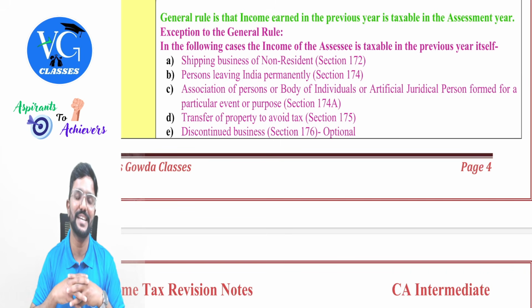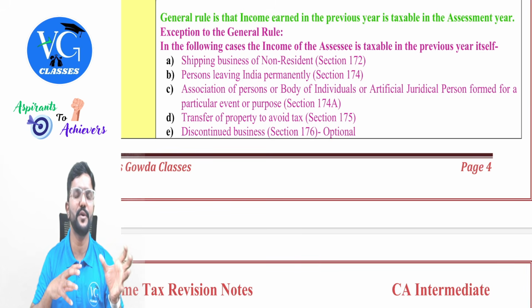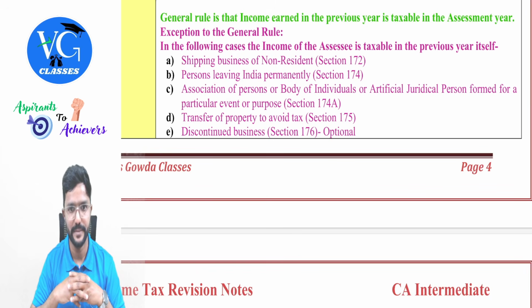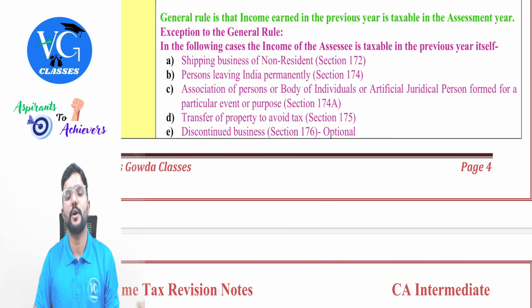And even income tax comes under the control of whom? Central government. So there will be information passed on by the passport department or visa department to the income tax department whenever the person is moving out of India permanently. Yes. Next, association of persons or body of individuals or artificial juridical person formed for a particular event or purpose.